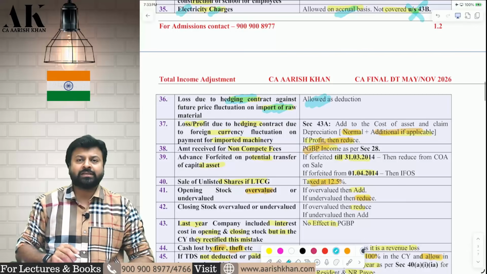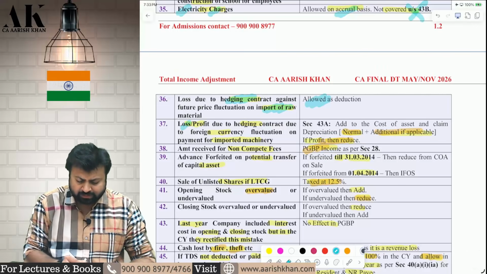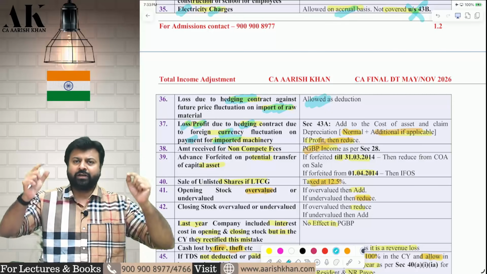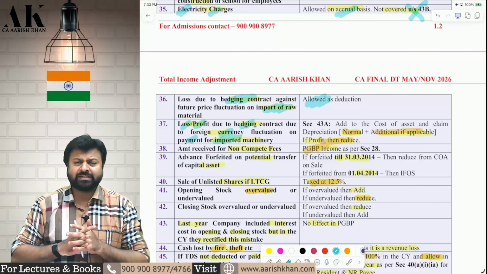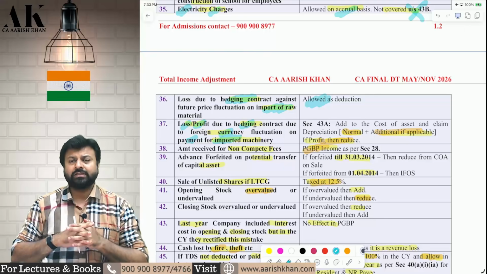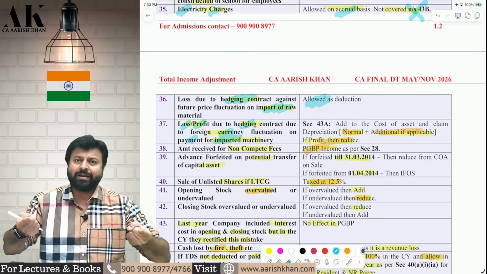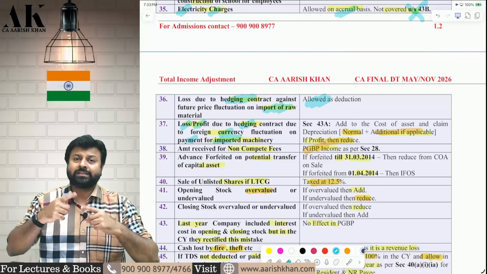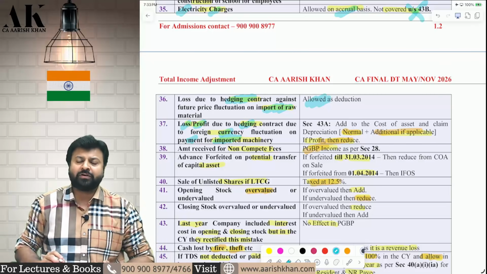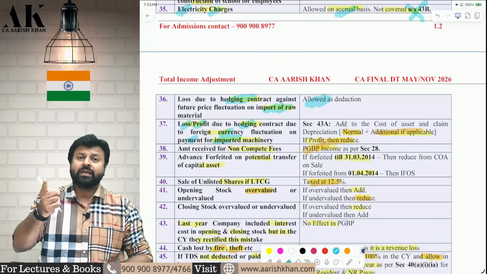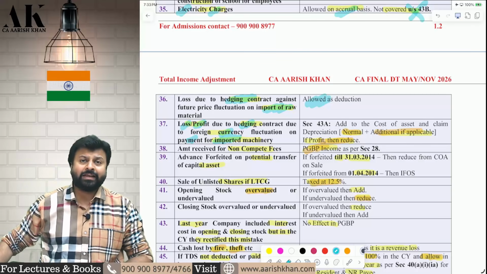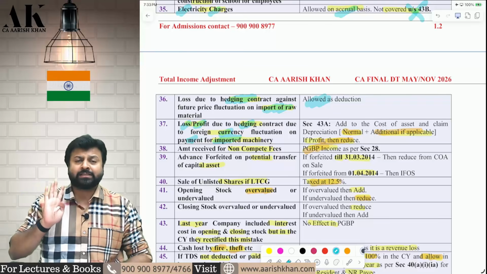Next one is a very famous adjustment which has come again and again in the examination: a loss or profit due to hedging of foreign currency on payment for imported machinery. Now listen carefully. I am importing a fixed asset on which there is a loss. After I imported the machinery, while making the payment in foreign currency, in dollars, in pounds, there is a loss or a profit. What should I do with that profit and loss? Again I am saying, if it is for raw material, then it will be considered as a revenue loss.